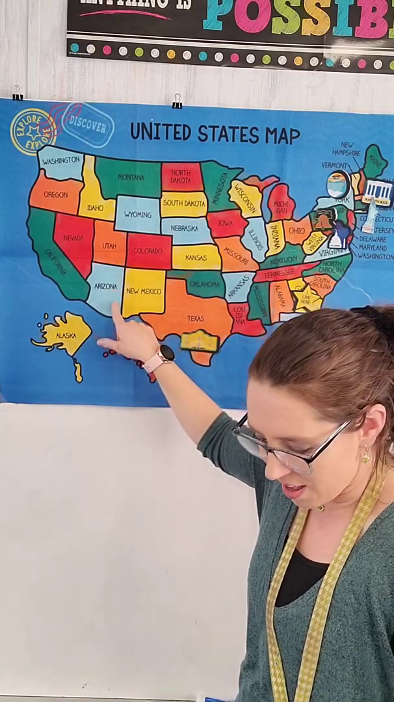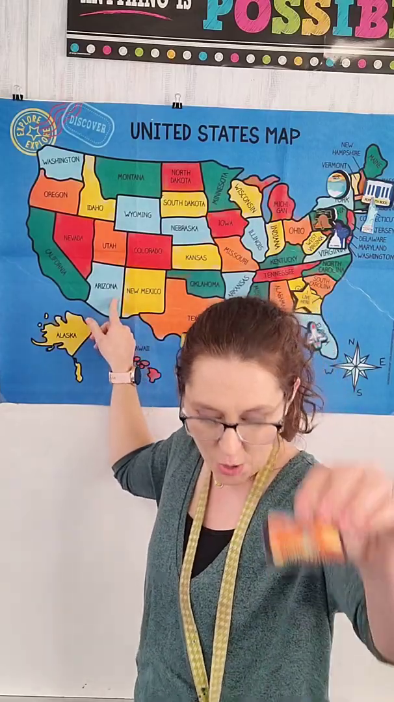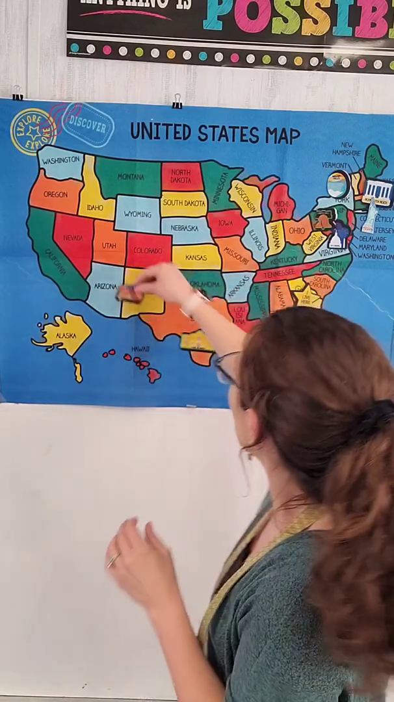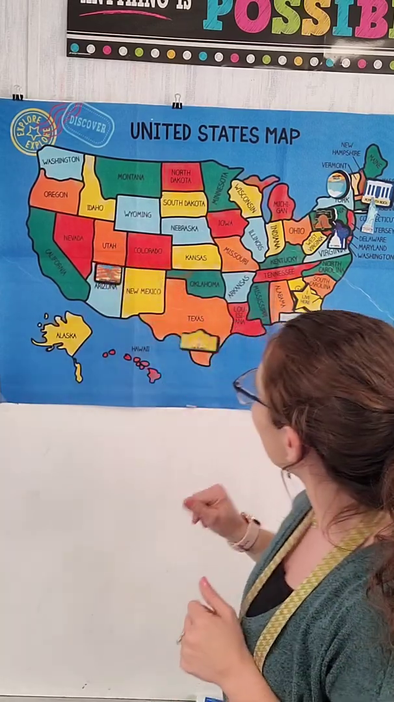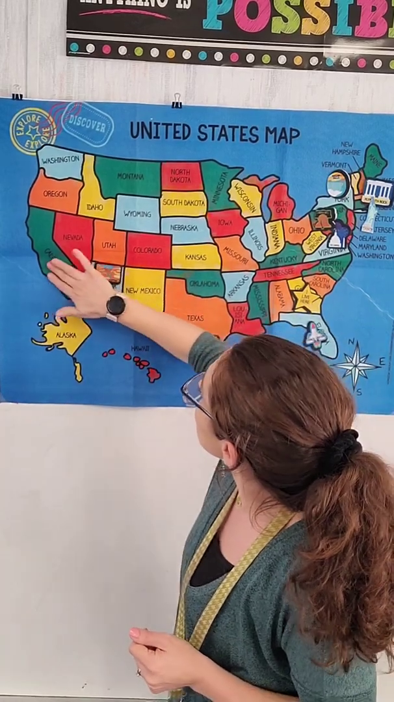Arizona. Do you see Arizona? Well, in Arizona, we have the Grand Canyon. What in the world is a Grand Canyon? It's like a really big trench that you can see, and it's huge. And it's found in Arizona. There we go. Now we're making our way all the way west.